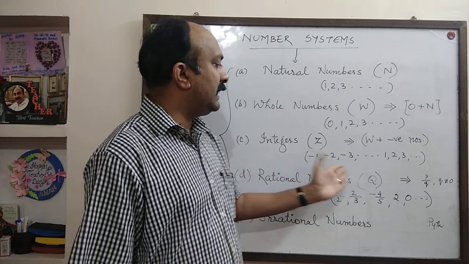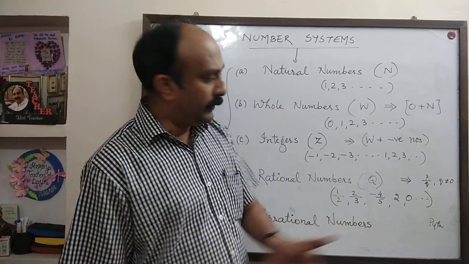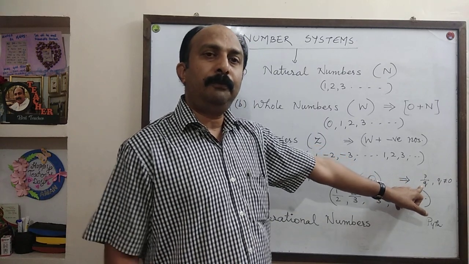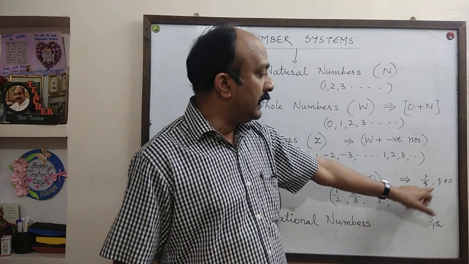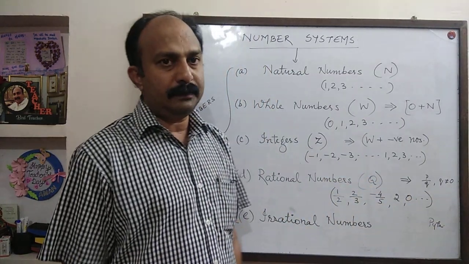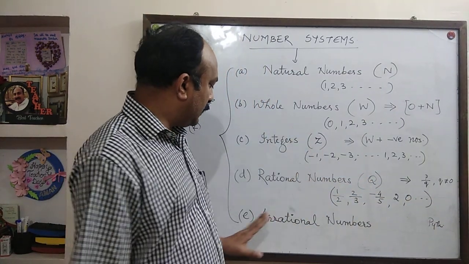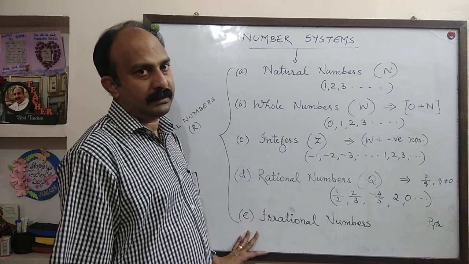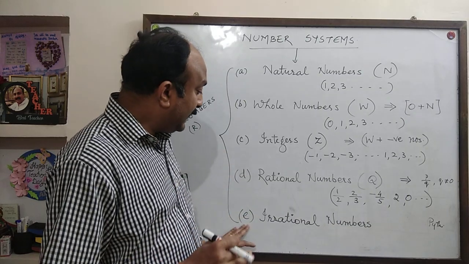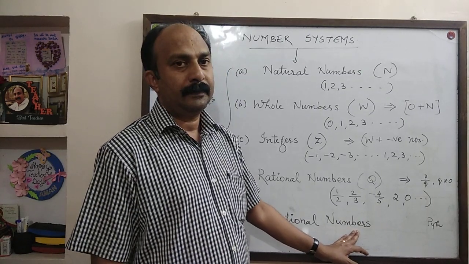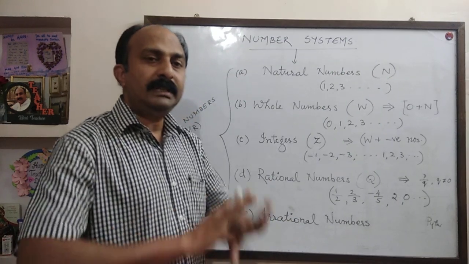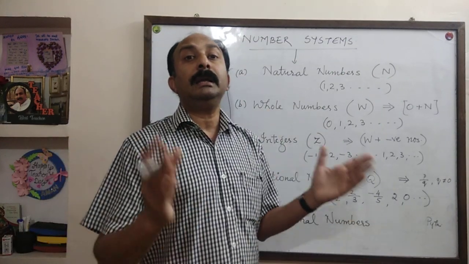So this is all about rational numbers. Symbol capital Q. Any number that can be expressed in the form of P upon Q, where denominator Q is not equal to 0, are called rational numbers. Now, the last type of numbers about which you have not yet studied is irrational numbers. What are irrational numbers? The numbers which are not rational are irrational.